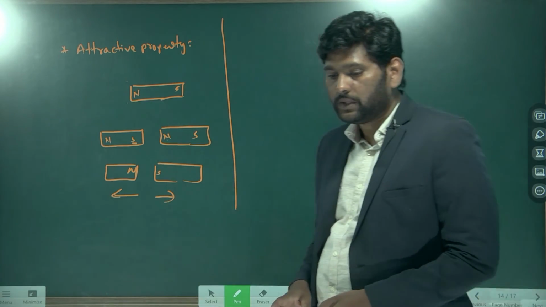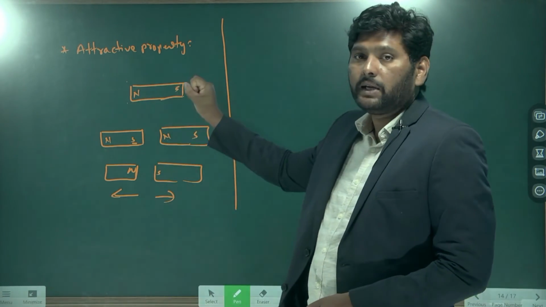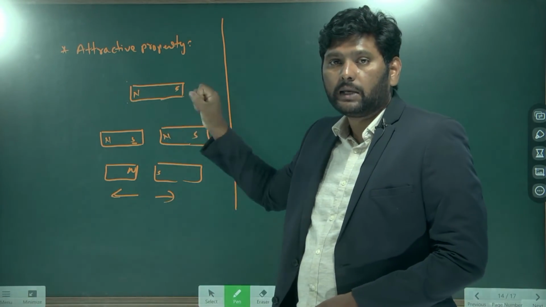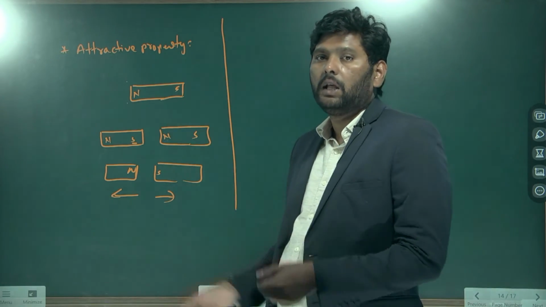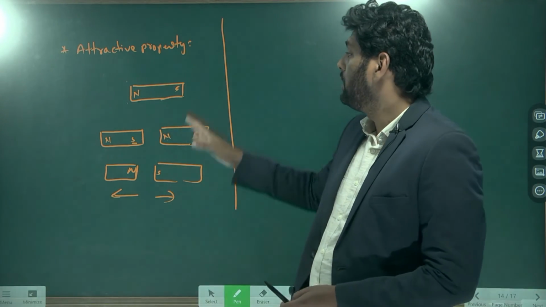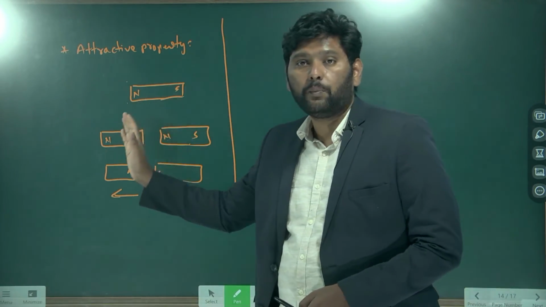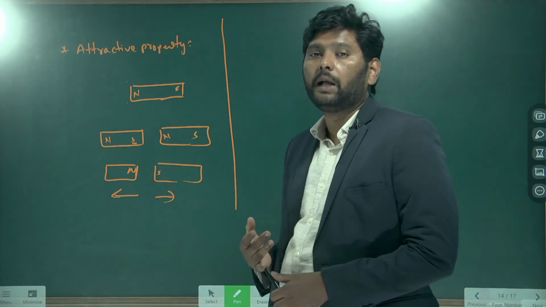The attractive property means always the magnetic materials will attract the other magnetic materials. In the case of bar magnets, same poles will repel, unlike poles will attract.